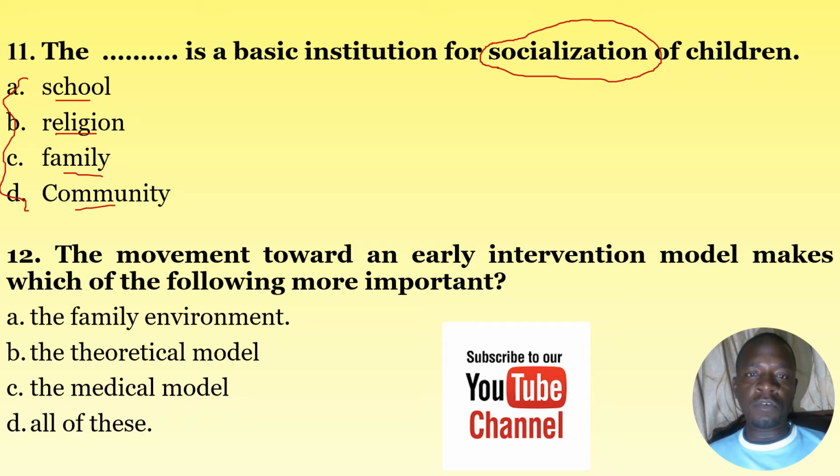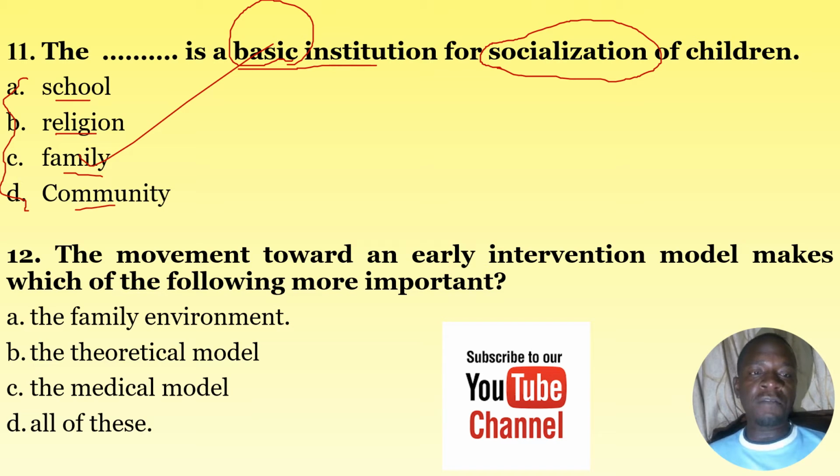So in other words, all these options are agents of socialization. But the question here is, which of the following is the basic institution for the socialization of children? Of all the options, the correct answer here is C, which is the family.